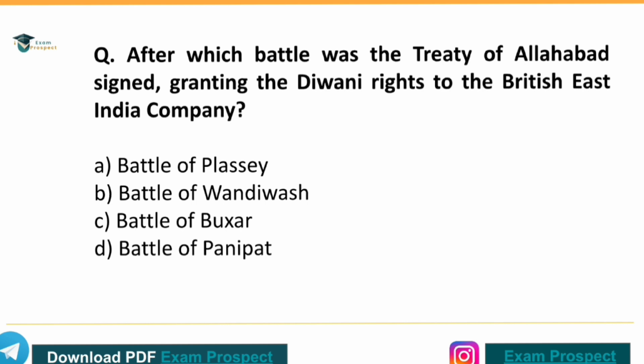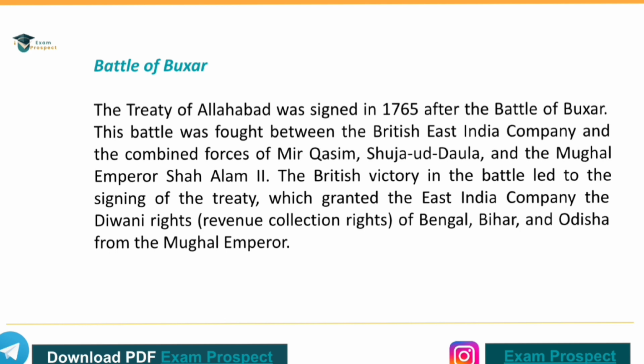First question. After which battle was the Treaty of Allahabad signed, granting the Diwani rights to the British East India Company? The correct answer is option C, Battle of Buxar. The Treaty of Allahabad was signed in 1765 after the Battle of Buxar, fought between the British East India Company and the combined forces of Mir Qasim, Shuja-ud-Daula and the Mughal Emperor Shah Alam II. The British victory led to the signing of the treaty, which granted the East India Company the Diwani rights, the revenue collection rights of Bengal, Bihar, and Odisha from the Mughal Emperor.